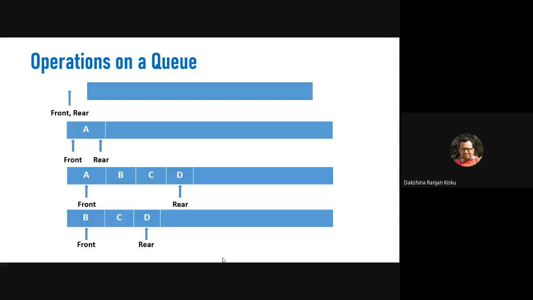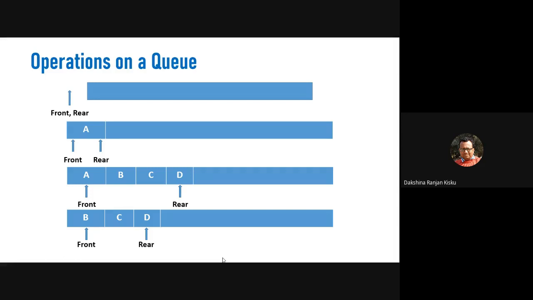Okay, so that means when the insertions are made at the rear end, rear will be incremented by 1. Front will point to the same element, that is the first element, but rear will be incremented by 1 after adding the elements in the queue.